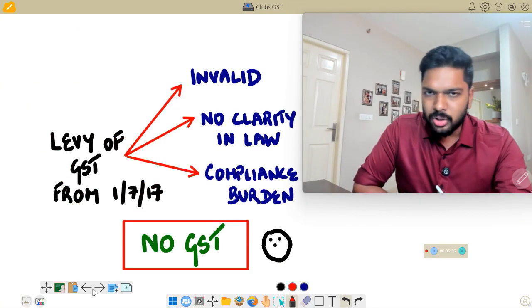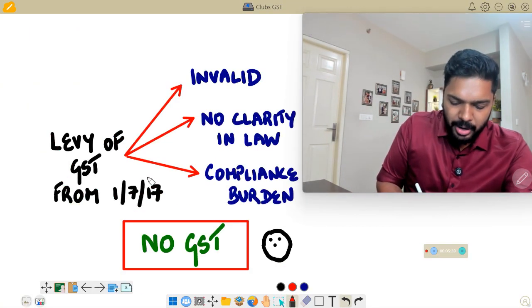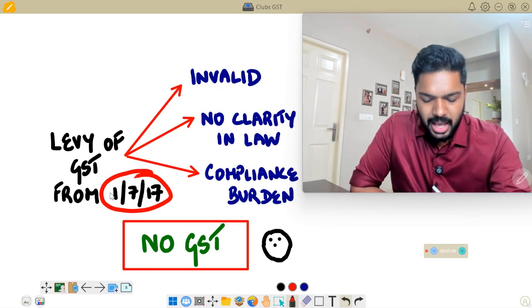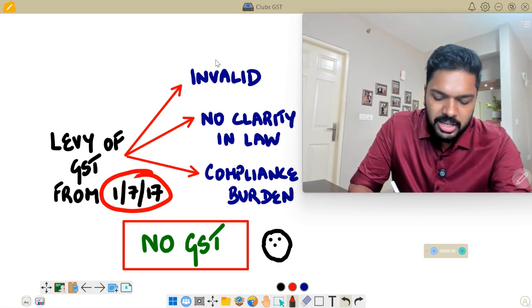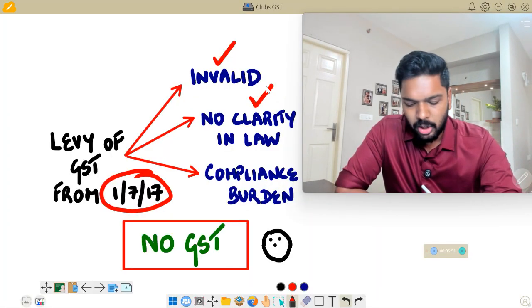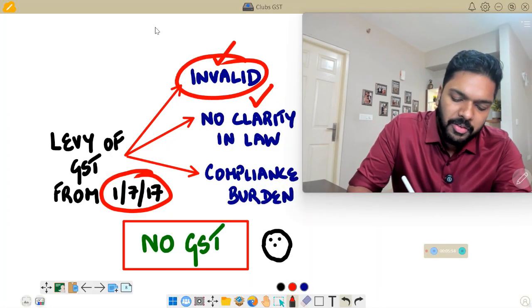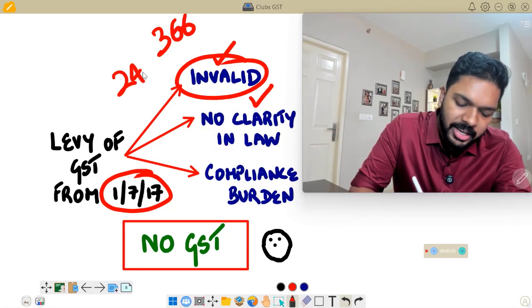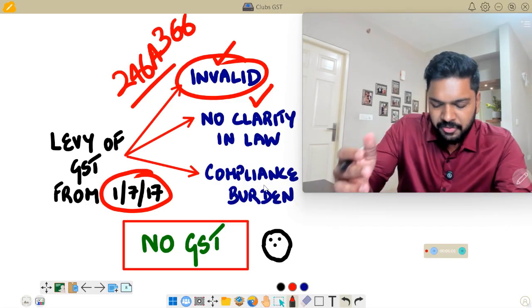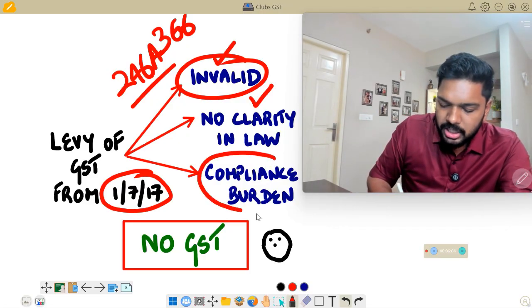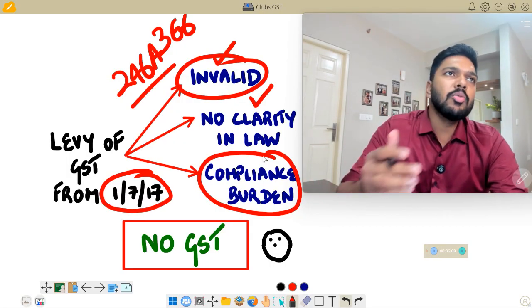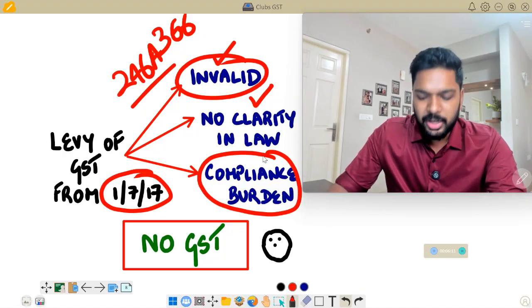So therefore, the Kerala High Court summarized by saying that the department can only levy GST from 1st of July 2017, and this particular levy is constitutionally invalid. There is no clarity in law, absolutely no clarity in law. It is constitutionally invalid because it flouts Article 366 and 246A. This retrospective effect will have a huge compliance burden for clubs because they were never charging GST on the services supplied to members or goods or commodities supplied to the members.